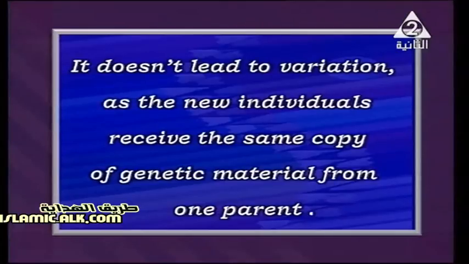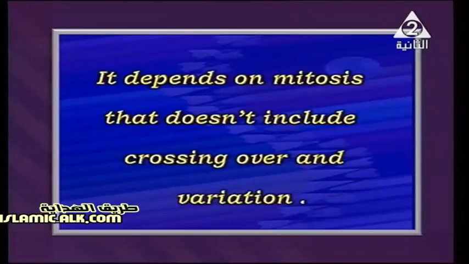It divides to give us the same type of cell, as the new individual receives the same copy, the same genetic material, from the parent, male or female, which is reproduced asexually. And what else? It also depends on mitotic division, mitosis, which doesn't include crossing over and variation.